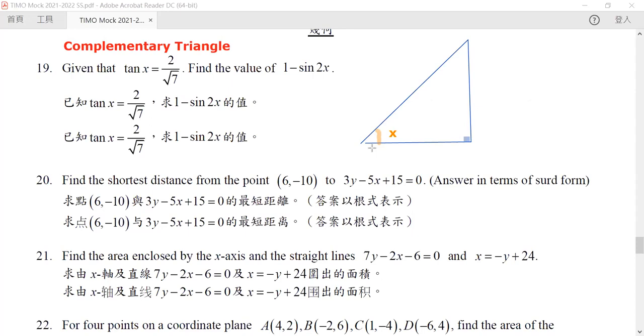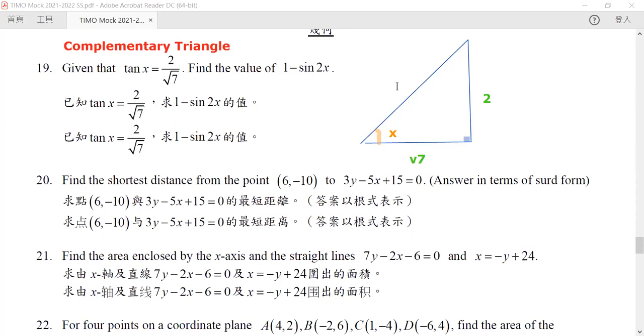Now, because of this, we know that tangent x, but what is tangent x? Tangent x is our height divided by our base, right? If the height divided by the base is equal to 2/√7, can we just make it such that this is equal to 2 and this is equal to √7?